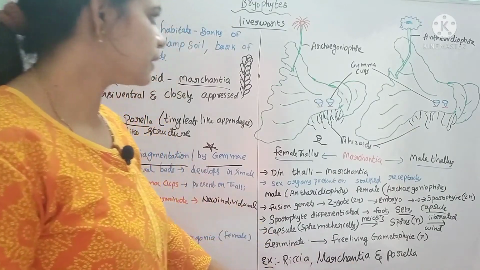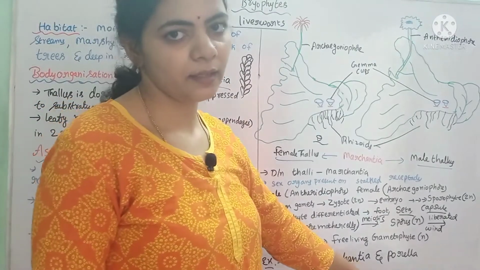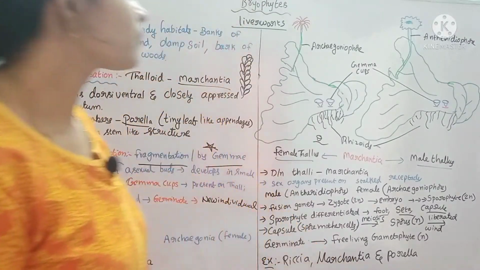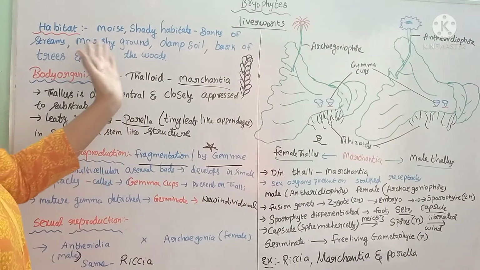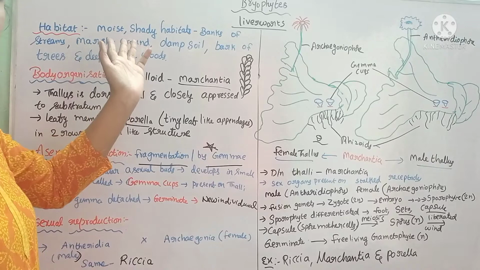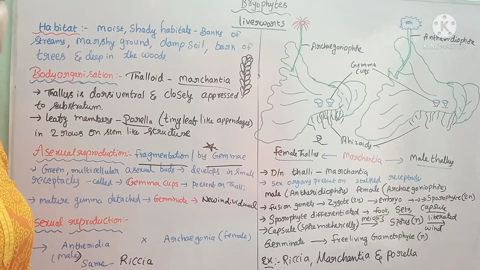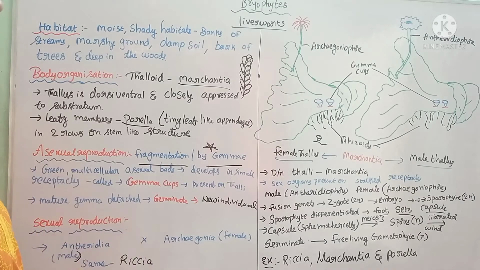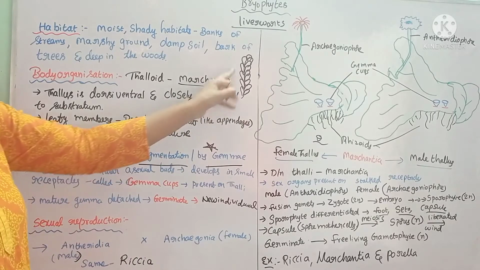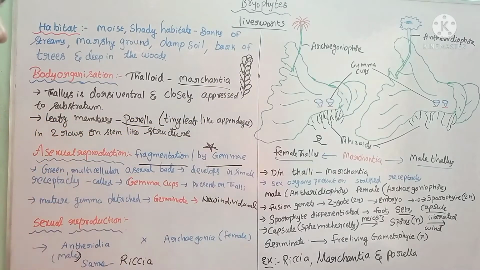Examples of these liverworts are Riccia, Marchantia and Porella. So what are the general characters? We'll see once again. They live in moist, shady, damp regions. The body organization in Marchantia is highly compressed to the substratum. Whereas in Porella, there are several leaf-like appendages attached to the stem-like part.